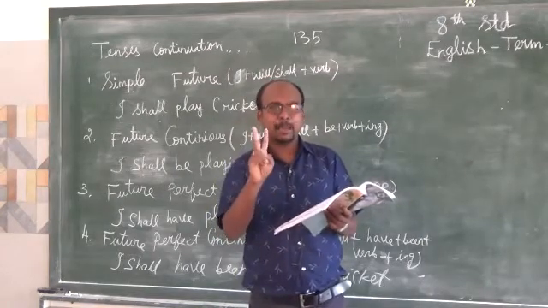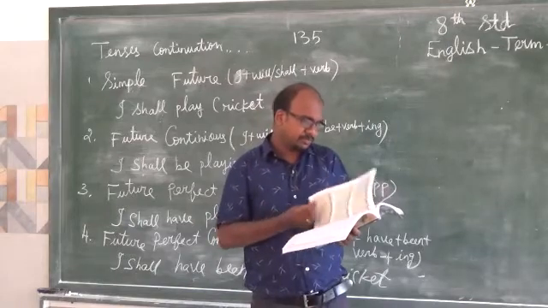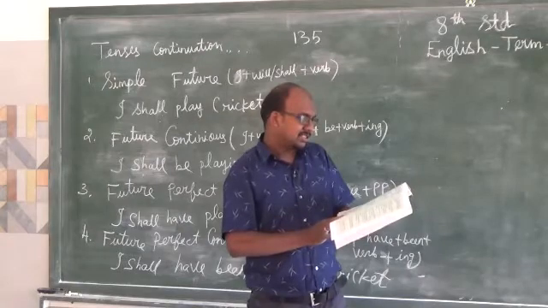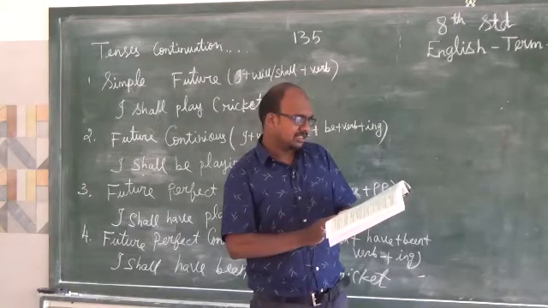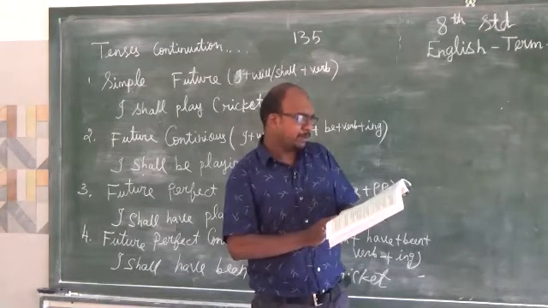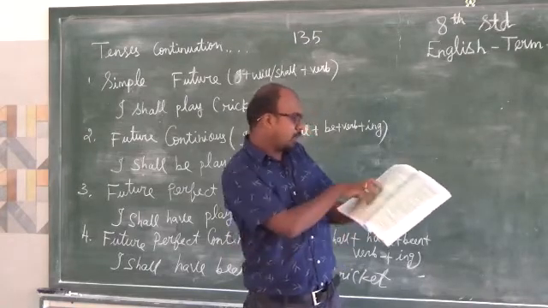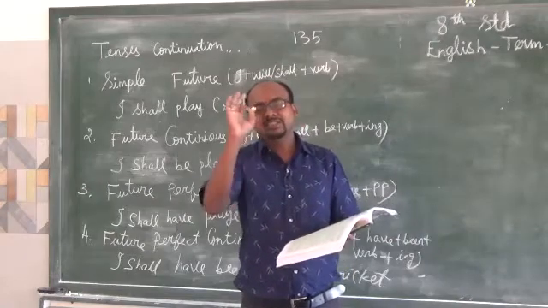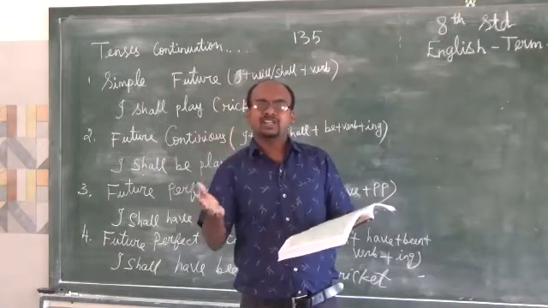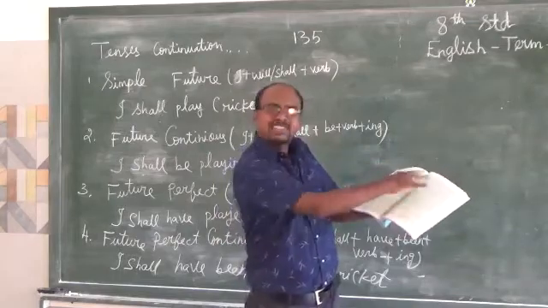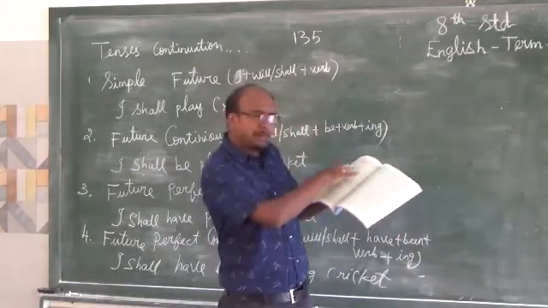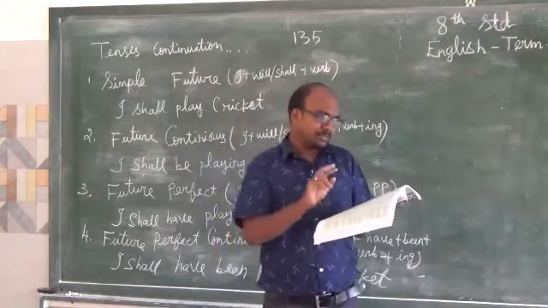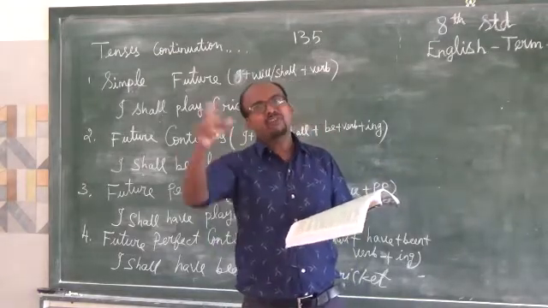So two incidents happened. So take that as past continuous. Page number 132. Someone was doing something, and an action happened in the middle of another action. In page number 132, see past continuous. How do we find out that this is past continuous, this is past perfect, this is present continuous? Based on this table. That's what I told you, you have to memorize this table. See this past continuous: an action happened in the middle of another action.